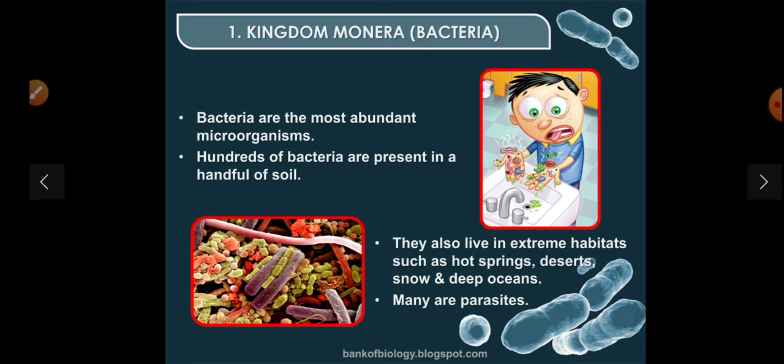Many are parasites. All the bacteria are not parasites. Some are also very useful. For example, Rhizobium bacteria, which is very helpful to plants, converts free nitrogen into nitrate and nitrite. And many bacteria which are present in our body are very helpful. For example, the bacteria present in milk, that is Lactobacillus.